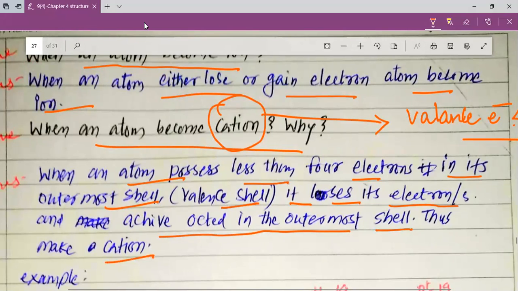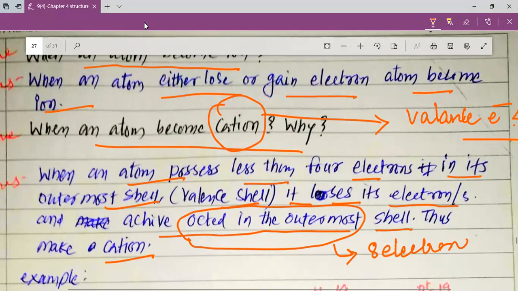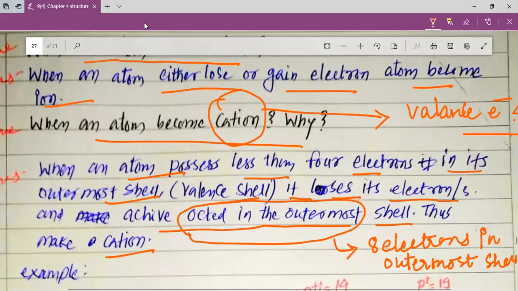Thus, it makes a cation. It is also important that the atom must achieve the octet in its outermost shell. Achieving an octet means it should have 8 electrons in the outermost shell.